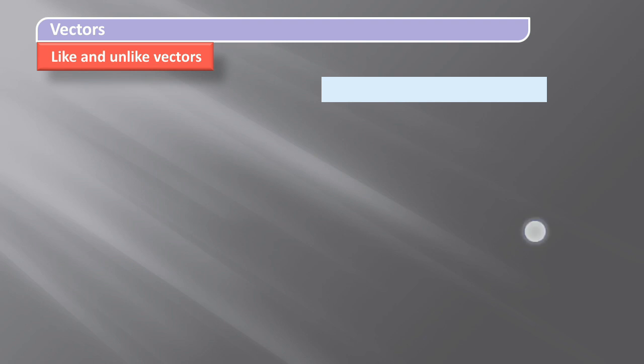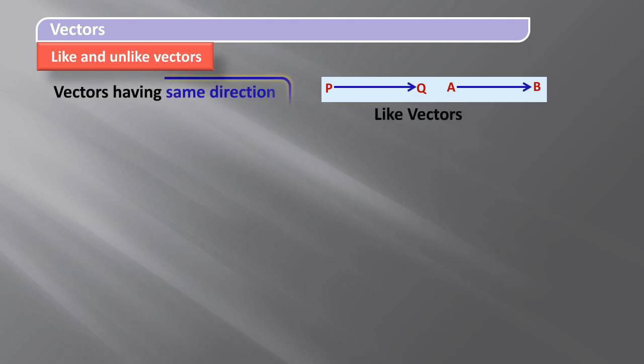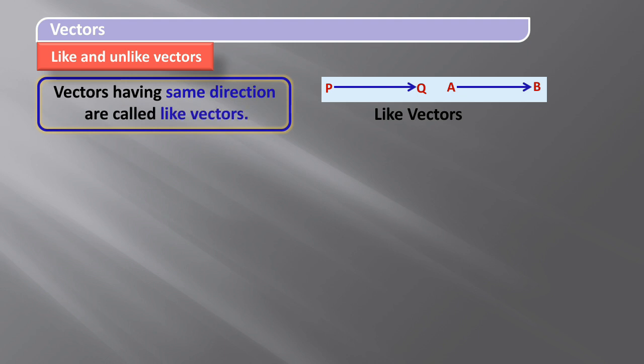Next, like and unlike vectors. To understand this concept, observe students. Here two vectors PQ and AB. Both are having the same direction, so these are known as like vectors. Therefore, vectors having the same direction are called like vectors.